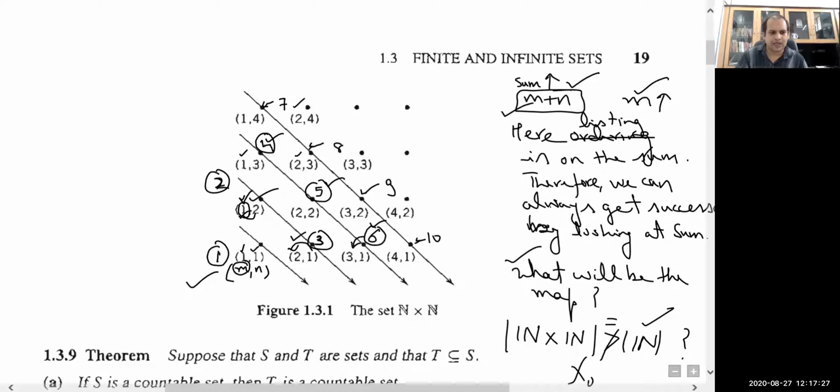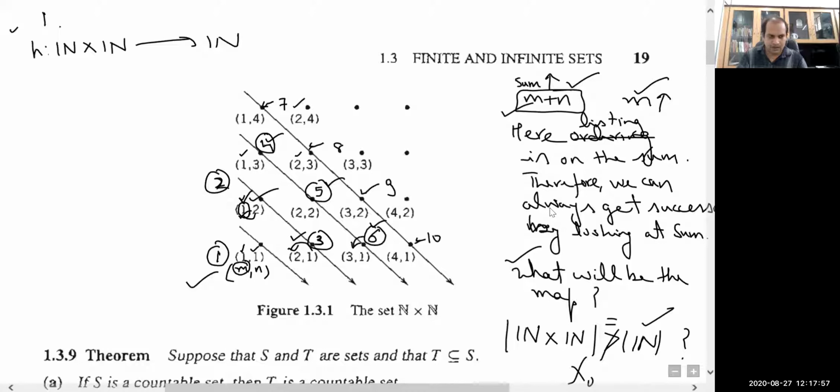Actually this one is the old edition in which this proof is not mentioned, but in the new edition it is already given there. So I will define a map H from N cross N to N. I am following this book of Bartle. In it, it is mentioned that there exists a map from N cross N to the set of natural numbers, and that map is defined by this one.